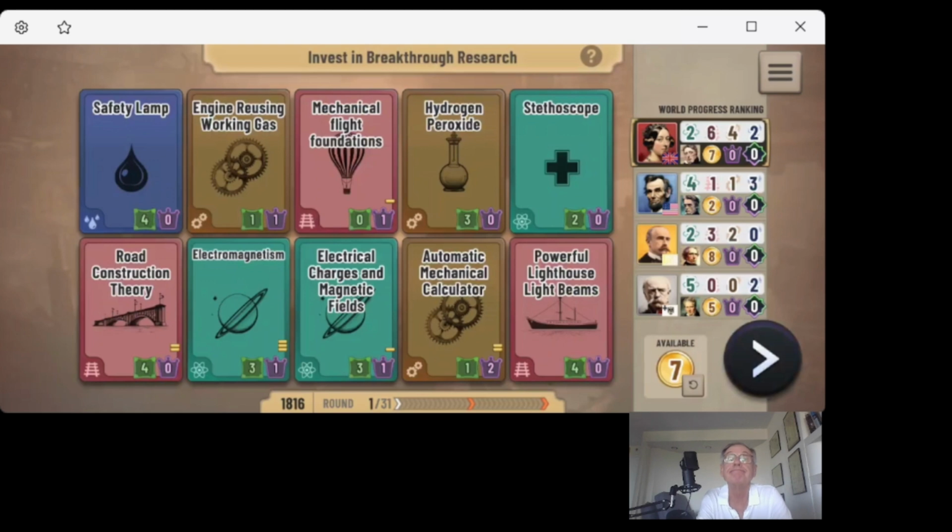Okay, let's take a look at what we have here. In round 1, we have 10 breakthroughs to compete for. They come from all 4 domains.